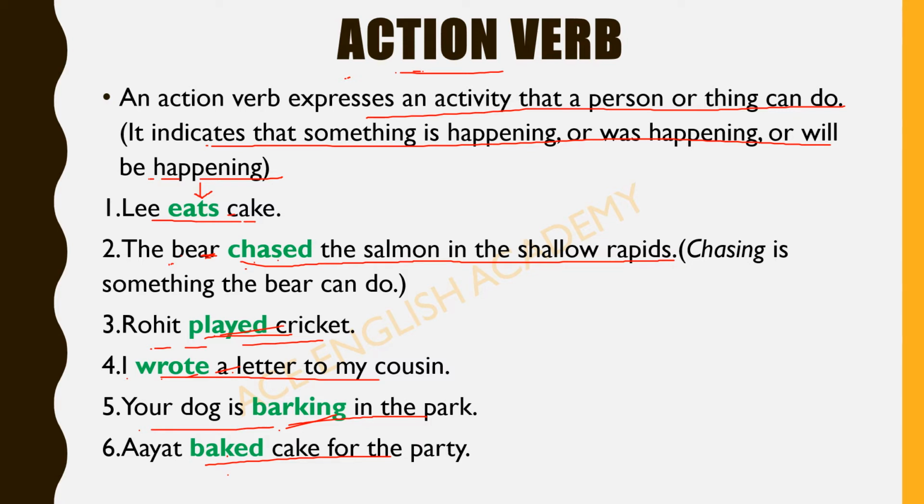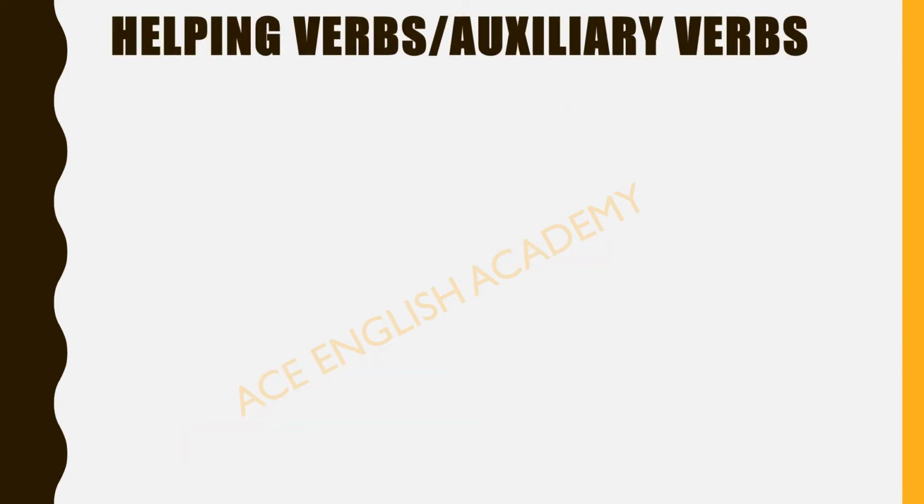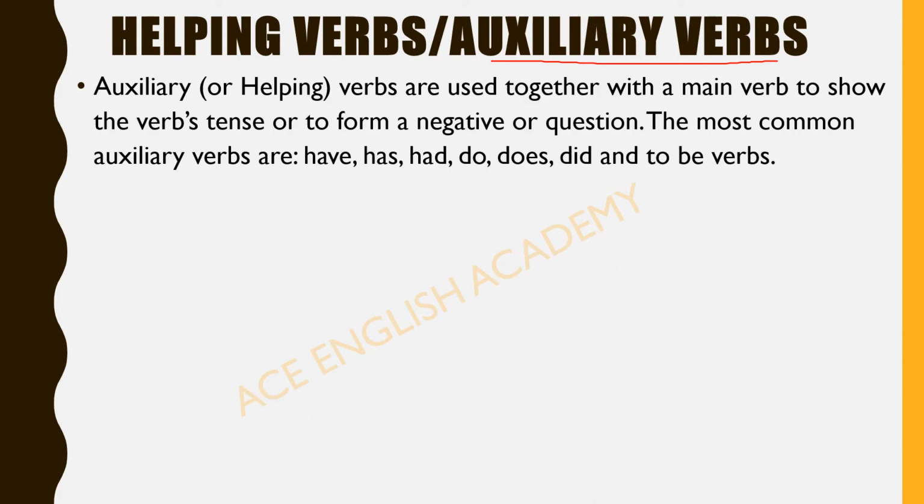Moving on now to the next type. So here come the helping verbs, or we call them auxiliary verbs. So what are they? Auxiliary verbs or helping verbs are used together with a main verb to show the verb's tense or to form a negative or a question.